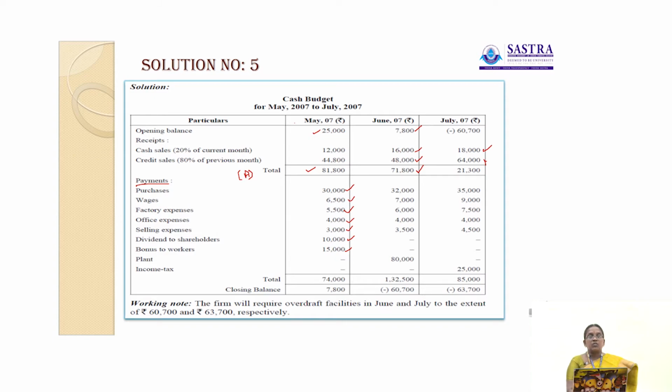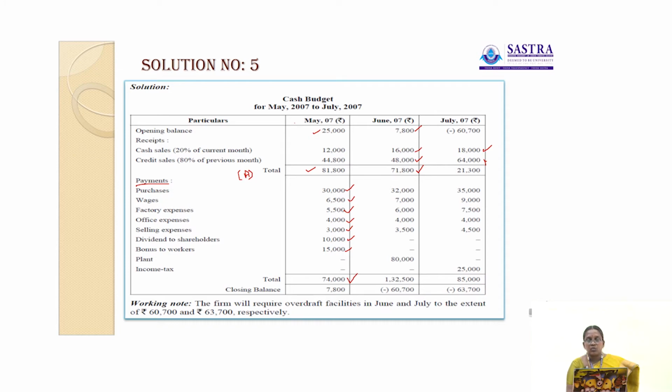Okay, in the month of May, purchase value is 30,000, wages 6,500, factory expenses 5,500, office expenses 4,000, selling expenses 3,000, dividend to shareholders 10,000 and bonus to workers 15,000. So the total payments in the month of May 2007 is 74,000.